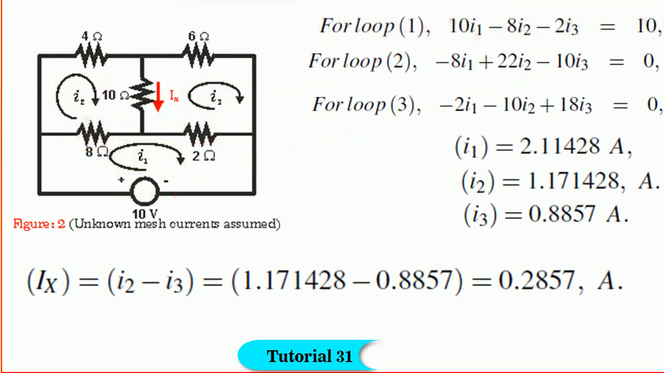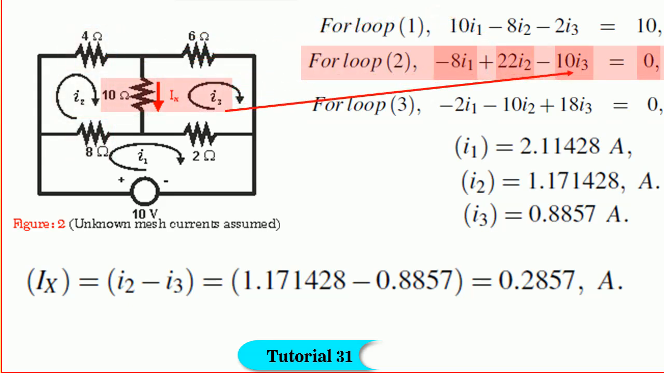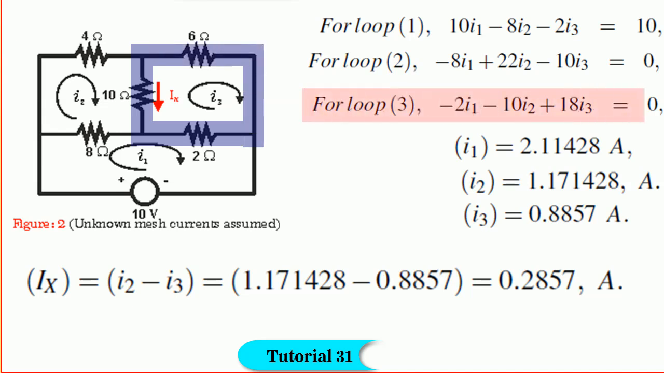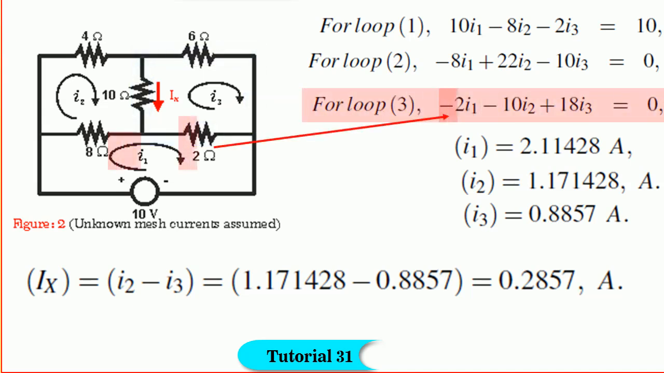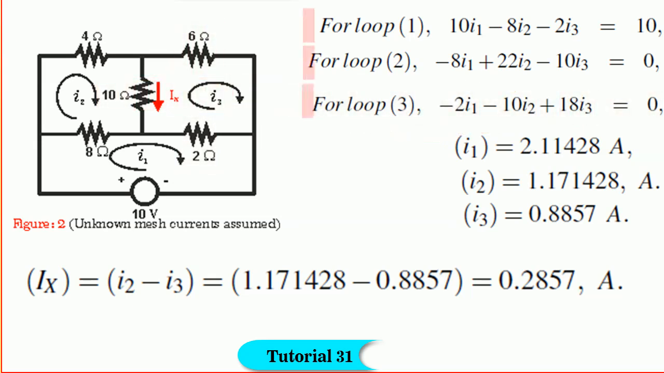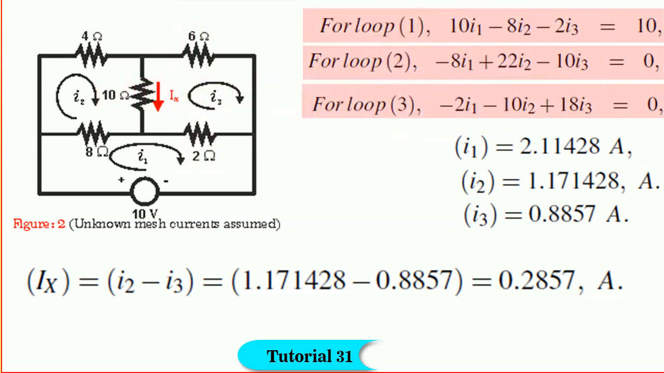equal to 10. Similarly, for loop 2, we get minus 8 I1 plus 22 I2 minus 10 I3 is equal to 0. Similarly, for loop 3, we get minus 2 I1 minus 10 I2 plus 18 I3 is equal to 0. By solving the 3 simultaneous equations, we get I1 is equal to